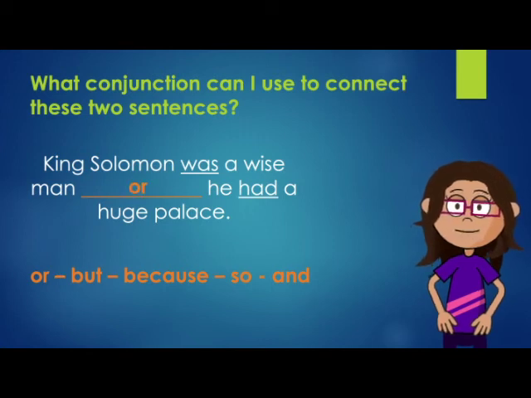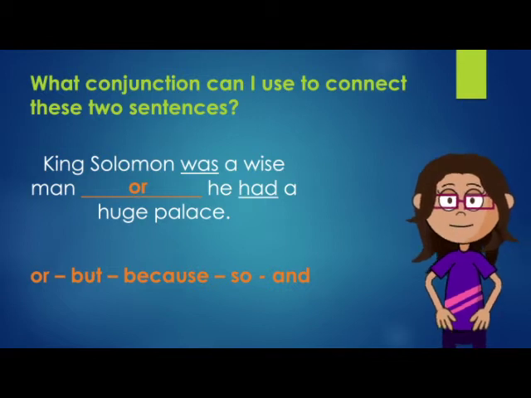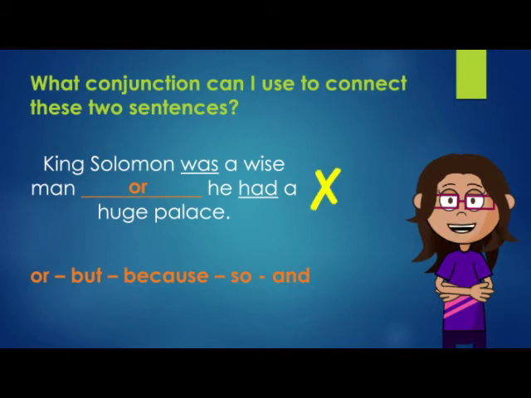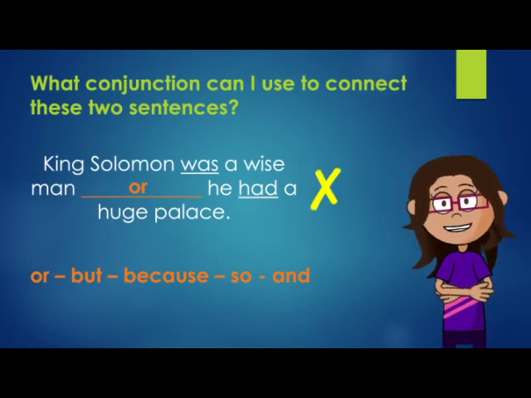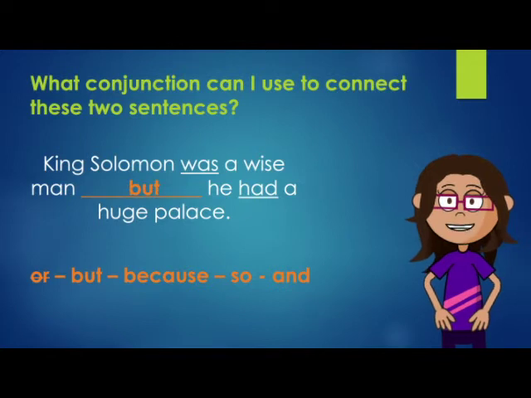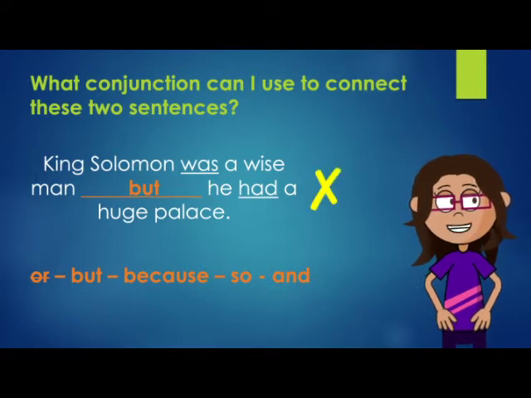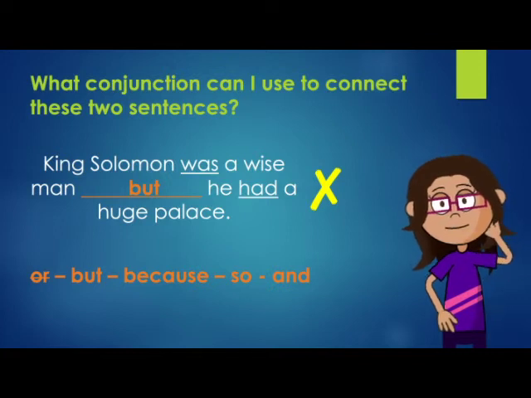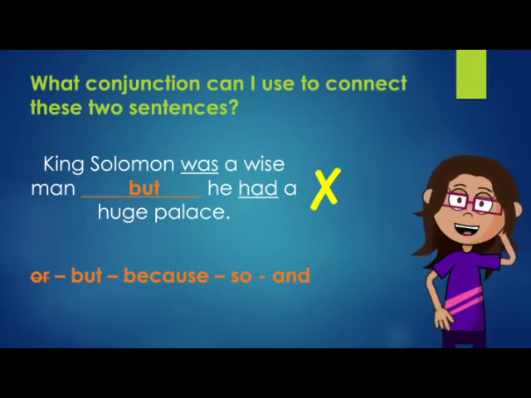Let's try. King Solomon was a wise man, or he had a huge palace. That doesn't make sense. These are not two different options, and or connect sentences that are different options. Another one. King Solomon was a wise man, but he had a huge palace. That doesn't make sense either. But connects ideas that are usually the opposite or contrary. These sentences are not opposite ideas.